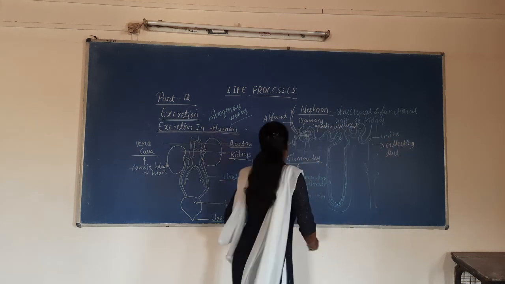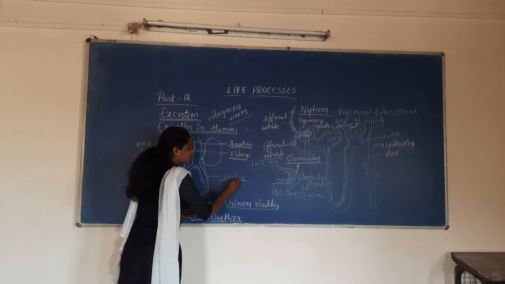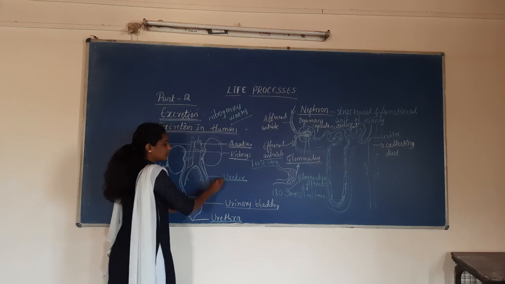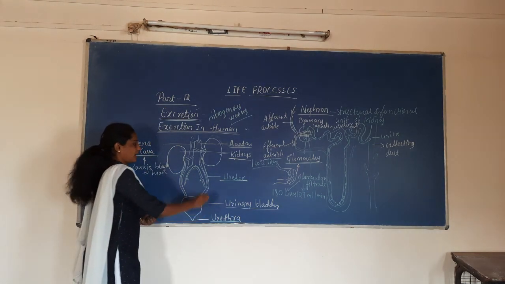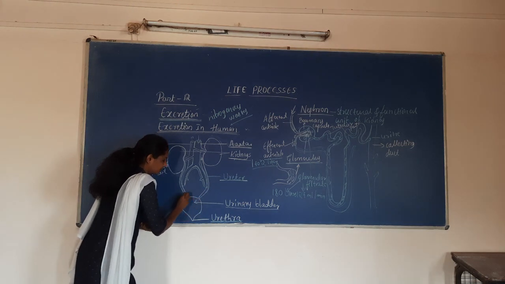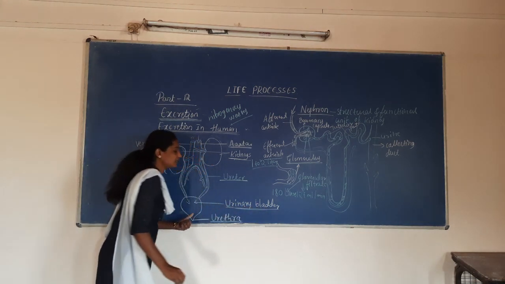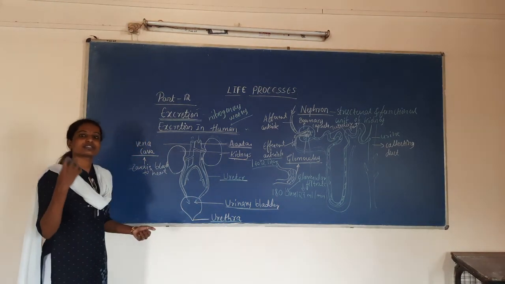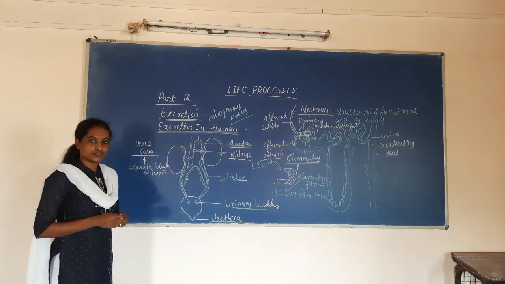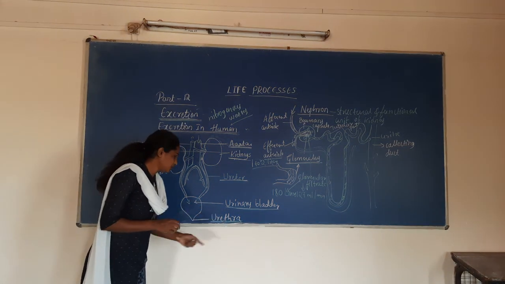All these collecting ducts combine together and open into the tubular part called the ureter. There are two ureters, one on either side of the kidneys, and through the ureter the urine will be stored in the bag-like structure, that is the urinary bladder. This urinary bladder is a highly muscular structure. Whenever it receives the signal from the nervous system of the human, it contracts and releases the urine to the urethra.